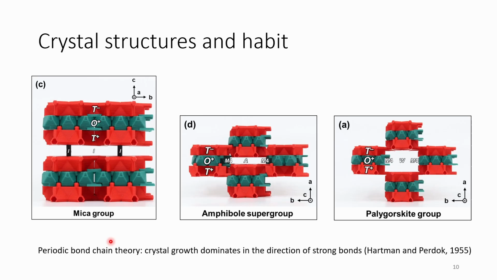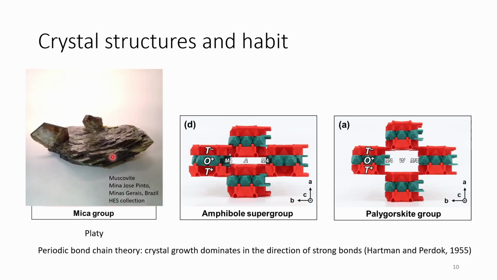And in this case, periodic bond chain theory is a theory that suggests that crystals will grow in the direction of the strong bonds. So for example, the mica group, the linkages between these modules are quite strong, so they will extend left and right and also in and out of the page, sort of in a plane. But they're quite weak when it comes to the vertical direction, as you can see here. And so what we expect with the mica group is that it will actually grow into these sheets. It's a similar idea for the amphiboles, except that for the amphiboles, they're actually in these double chains. And again, the linkages between the modules are a little bit weaker.